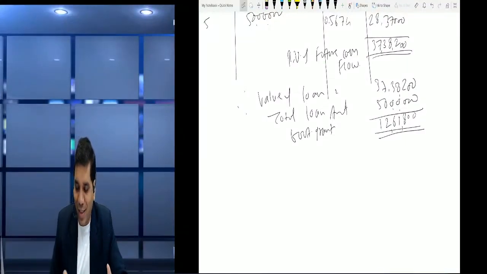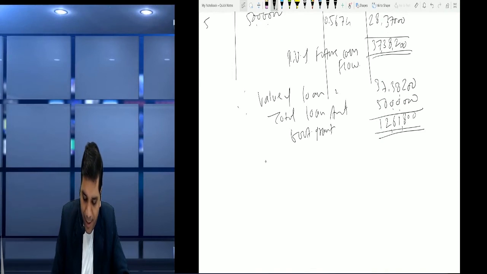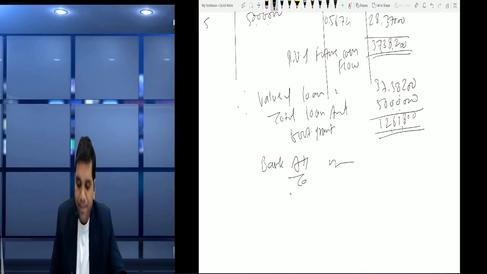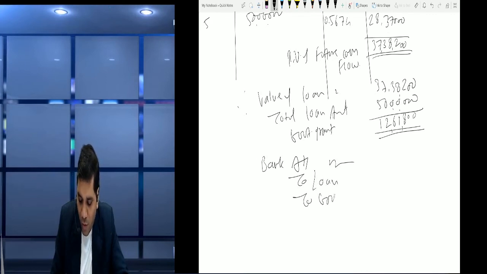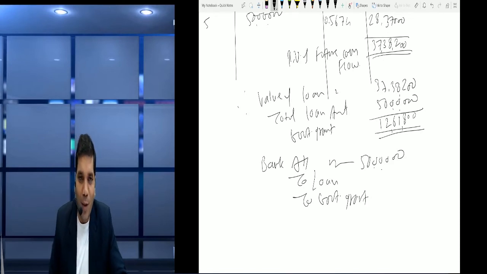Is it clear, friends? So what entry do we pass? We pass the entry in the books of the company. So the company receives the loan, so bank account debit, to loan and to government grant. 50 lakh we receive as the overall amount.